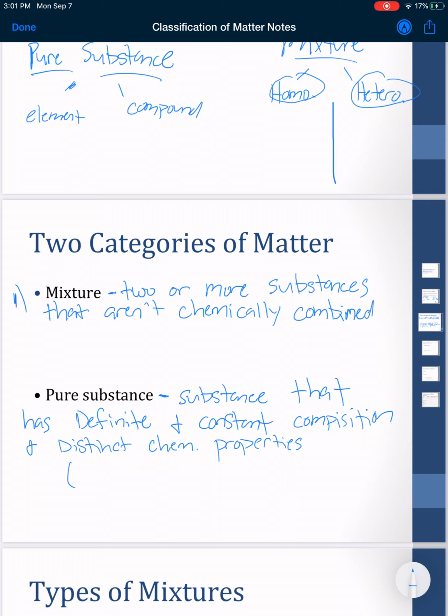Some examples of pure substances would be elements, something like hydrogen or helium, or compounds, something like carbon monoxide or carbon dioxide, which would be a pure substance because it is chemically combined. So two things: a mixture and a substance.